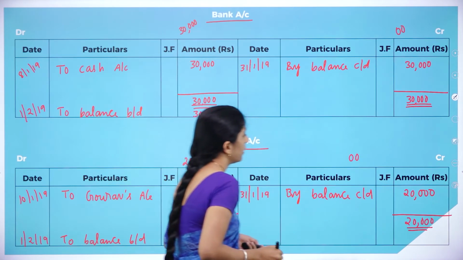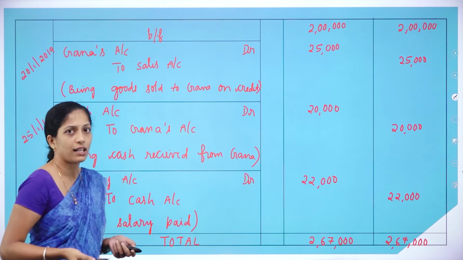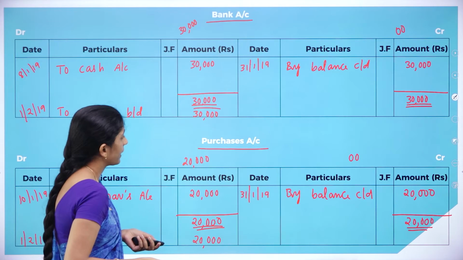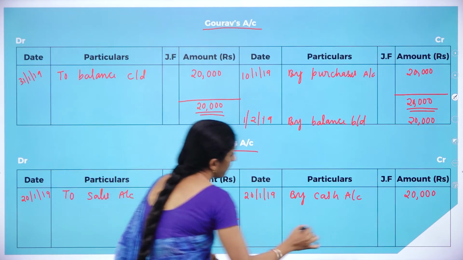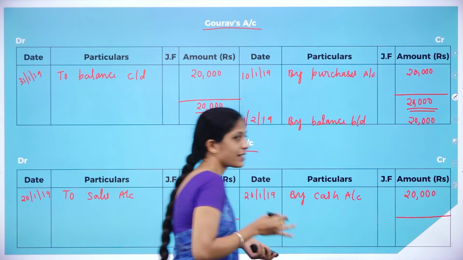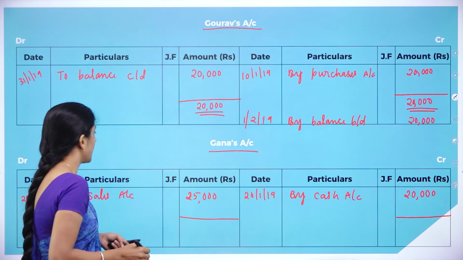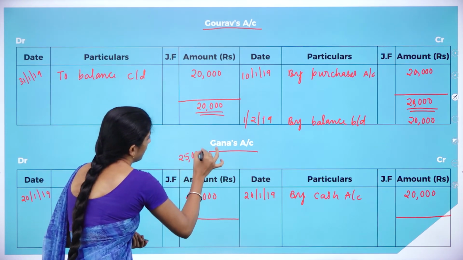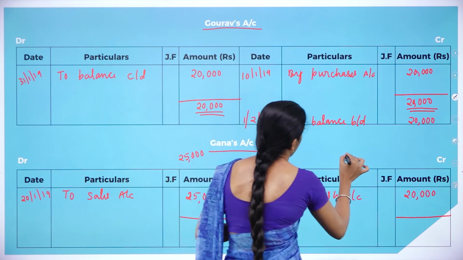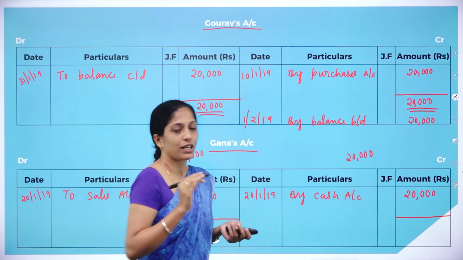20,000. Next we shall see whether there is any other Ghana's account. So no Ghana's account, so we directly balance. So how to balance now? We have entries in the debit as well as the credit side. First see the debit side. How much is the debit side? 25,000. Whereas the credit side is how much? It is 20,000. So which side is more? Debit side is more.